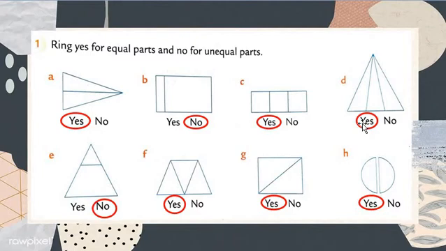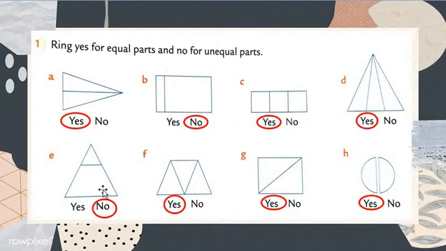But here, yes, there are 3 equal parts. My dear students, there are equal parts. So equal parts means yes, and unequal parts means no. So my dear students, here it is yes for the triangle, in the triangle 3 parts are the same. That's why we are mentioning yes in D. Now we move on to question number E.